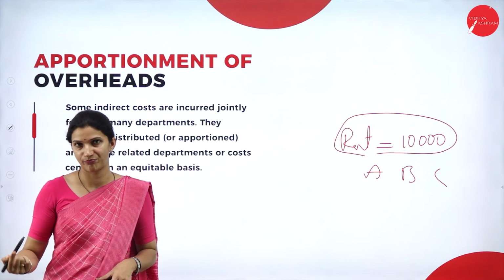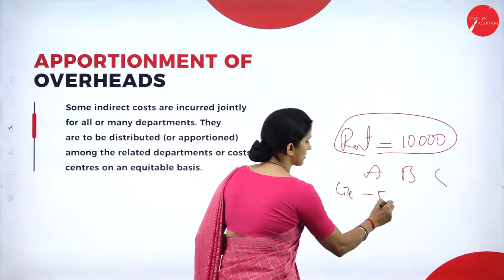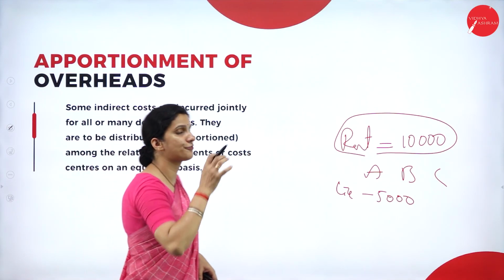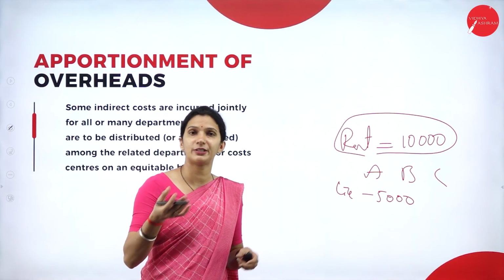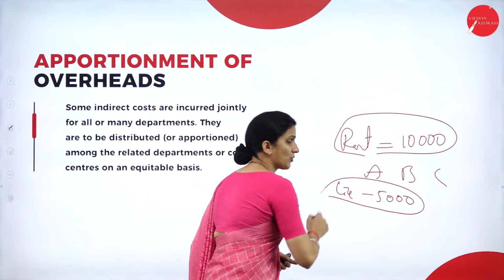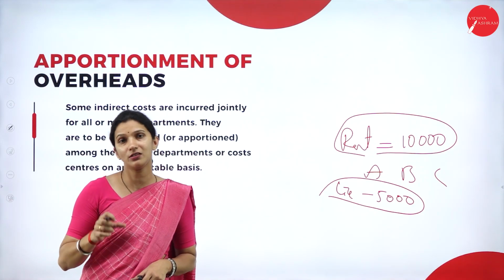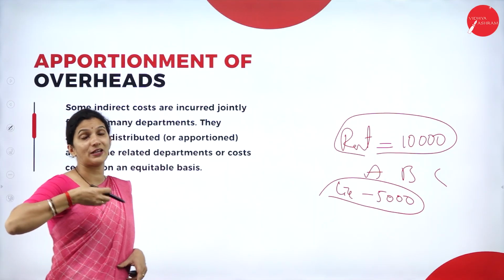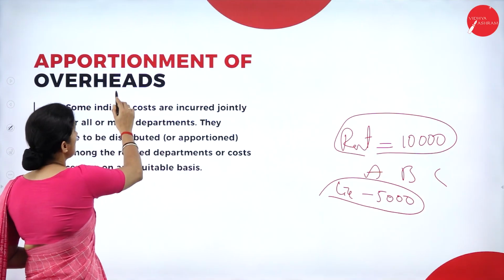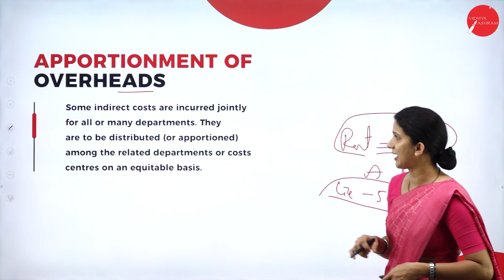In the same example, if I take the lighting paid, maybe 5,000, it is for the entire factory. In that factory, there may be 5 departments which are involved in production as well as giving service. So these 5,000 of lighting, we need to allocate to the individual departments in the factory. That process of allocating these overheads to the individual departments, we call the apportionment of overheads. So this is an important concept that we have here.